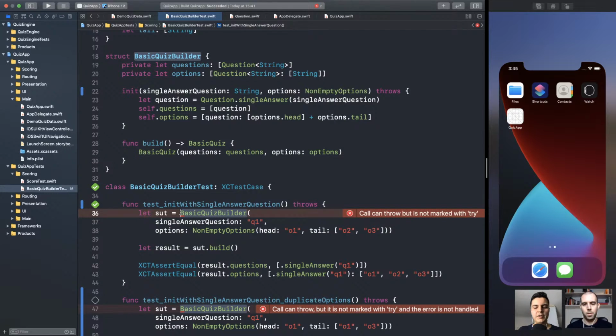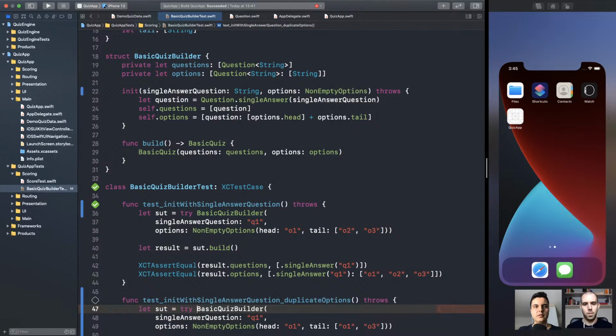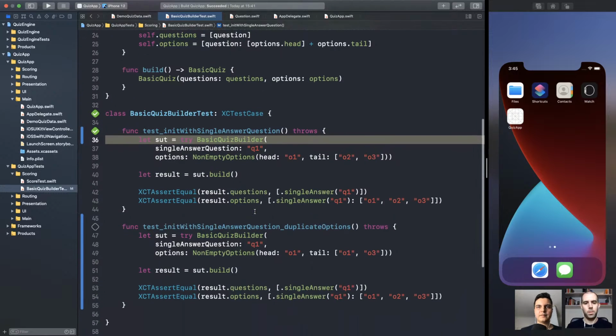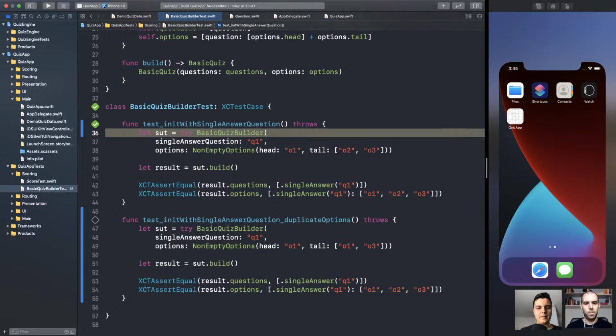And we need to call the initializer with the try keyword, because it may fail. So here in the test, if it fails, it will throw. It will not crash. XCTest will capture the error and generate a failing assertion, a failing test. So it's perfect. Make sense?